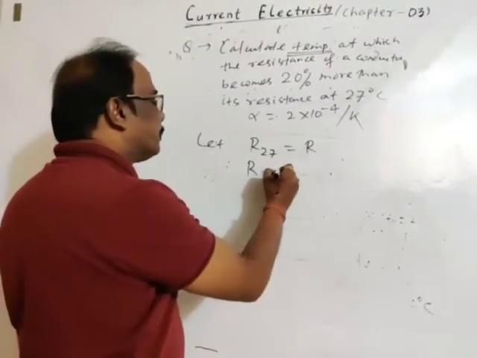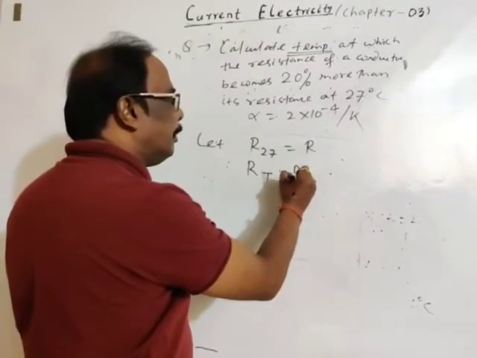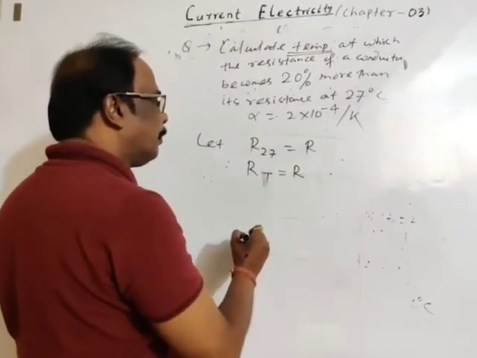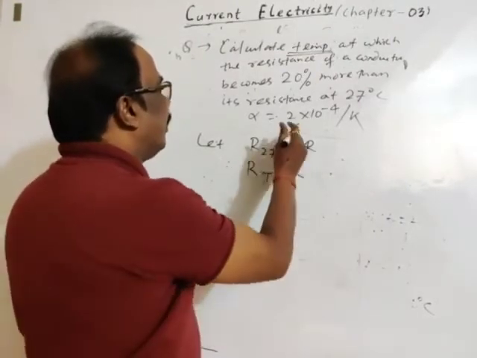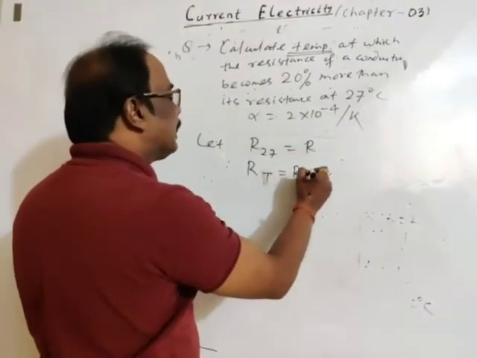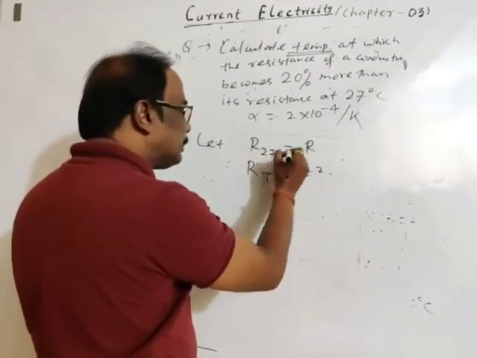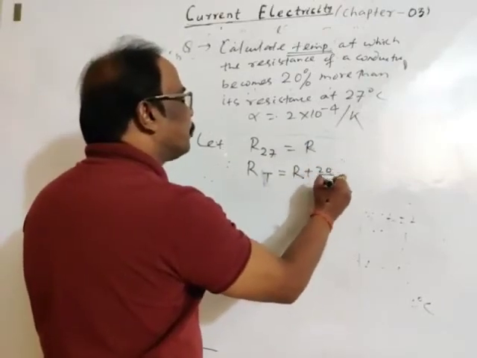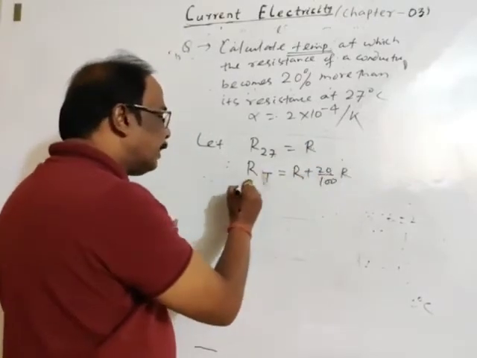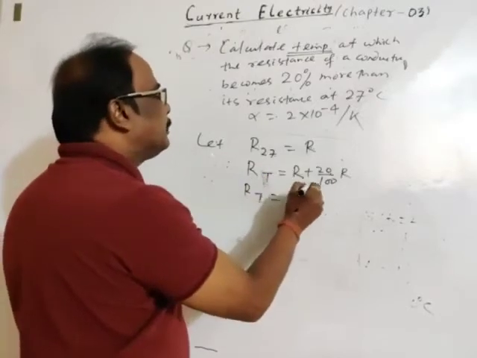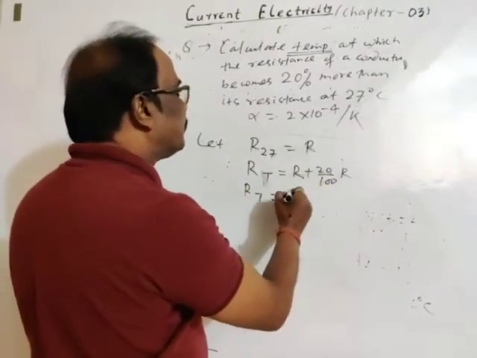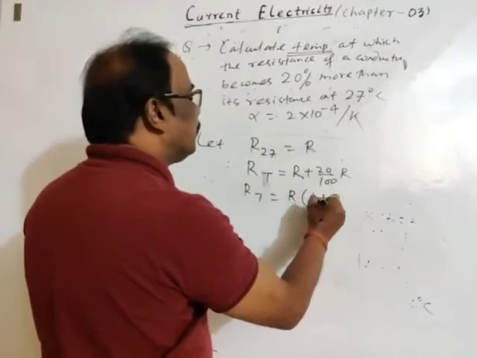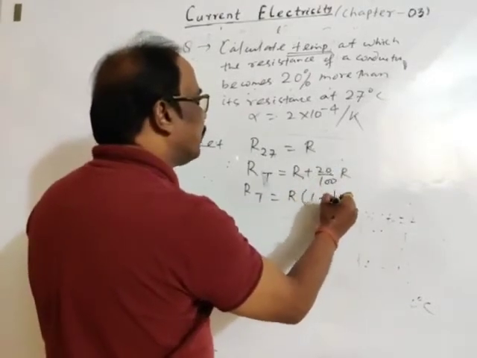Then the relation. R_T is equal to 20% more than the initial resistance. Resistance at 27 degrees is R, plus 20% of R. This is the final resistance. Then R_T is equal to R into 1 plus 20 by 100, which means 1 by 5.